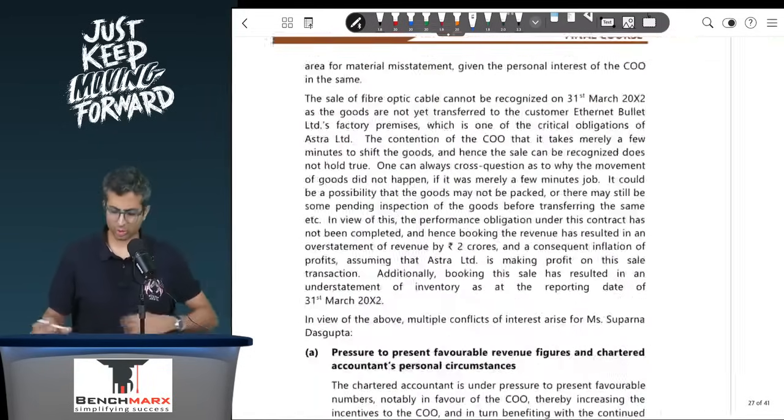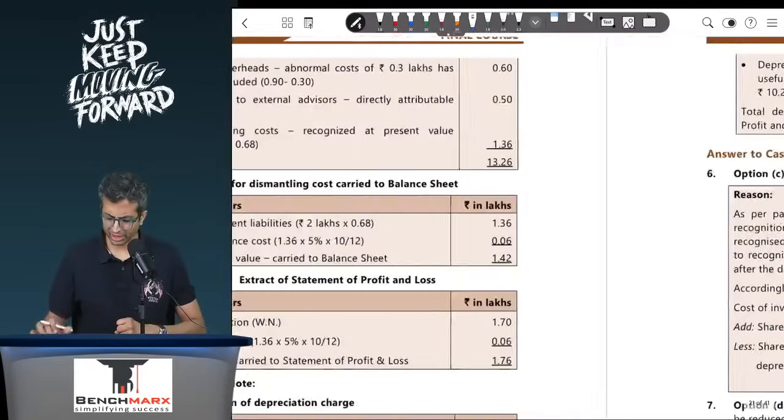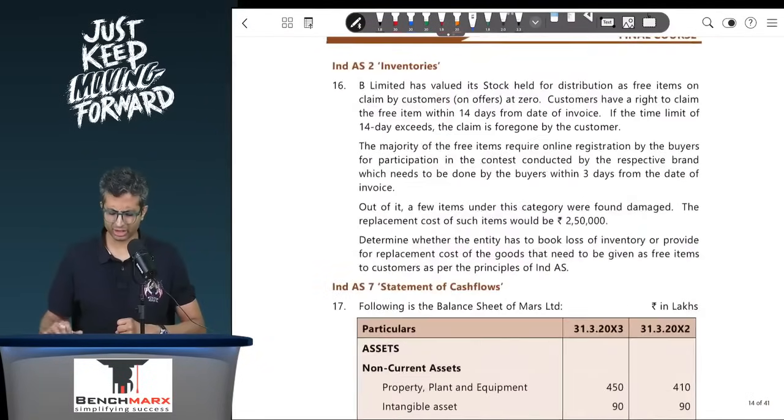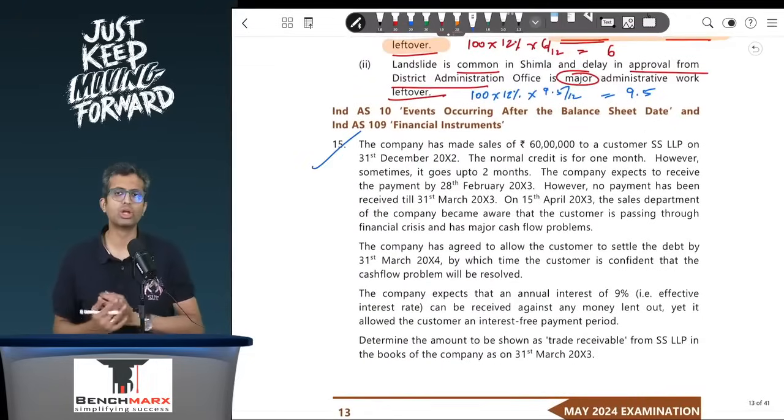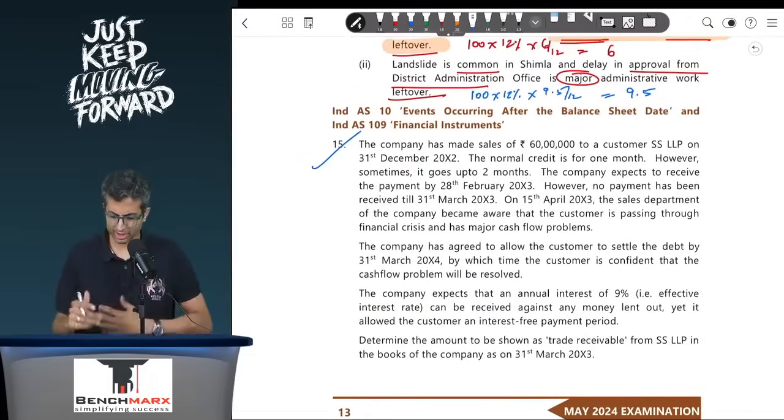So this is question number 14. Next we go to question number 15, which is on financial instruments, in which case there is some possible impairment of financial asset. So we'll see what is to be done. The company has made a sale of 60 lakhs to a customer SSLLP on 31st December.